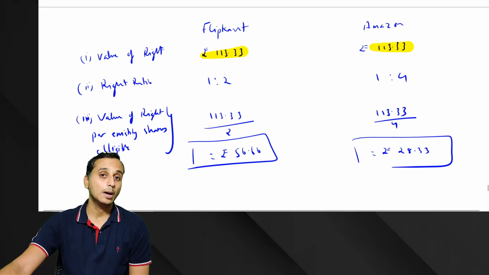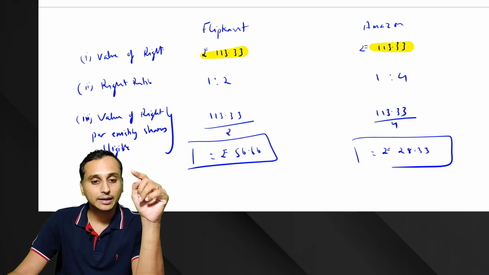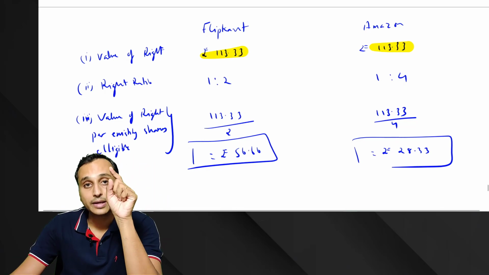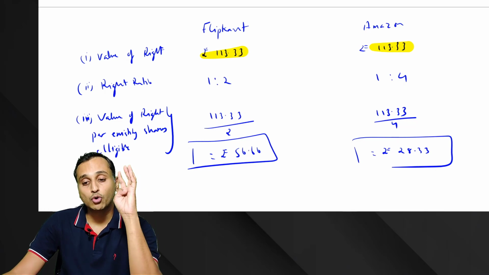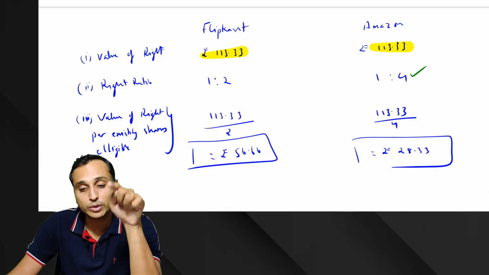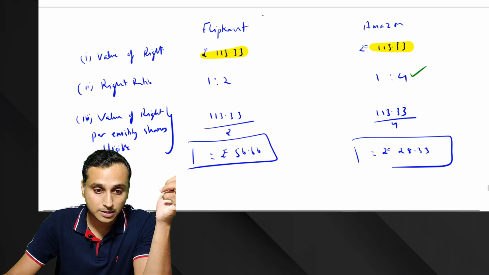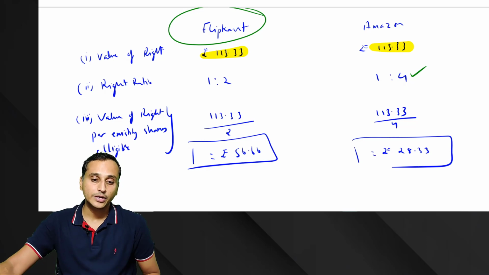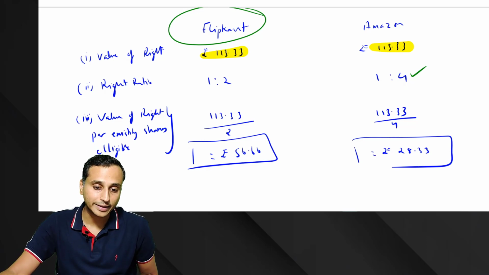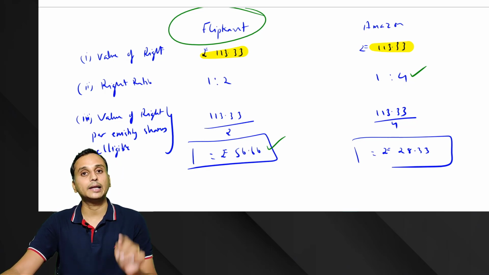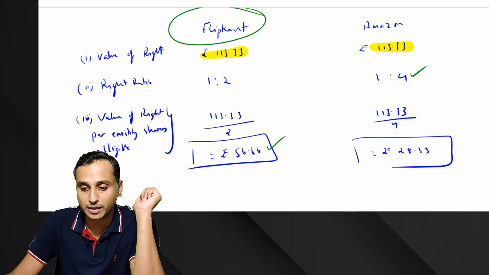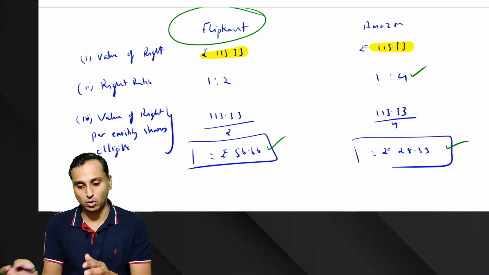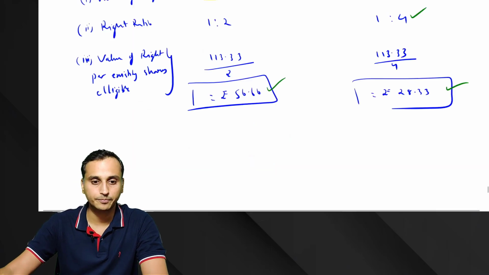See, now all of you can see that the value of the right was the same in both cases, 113.33. But in Flipkart, if you owned just 2 shares, you would get this benefit. But in Amazon, you should hold 4 shares, and then you will get this benefit. So which is better? Flipkart's rights issue is way better than Amazon's. The per share benefit you were entitled to in Flipkart was 56.66, and in Amazon it was 28.33, a lesser amount. So this is the reason we calculate the value of a right in this manner also. Okay, let's do some questions.